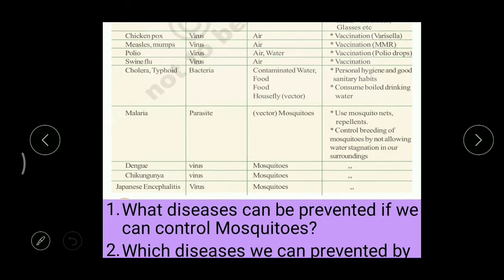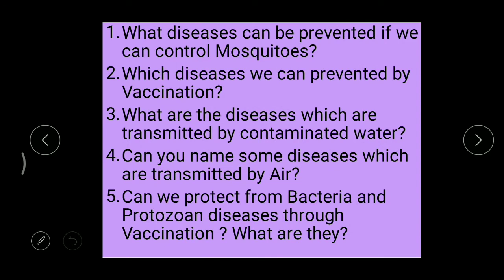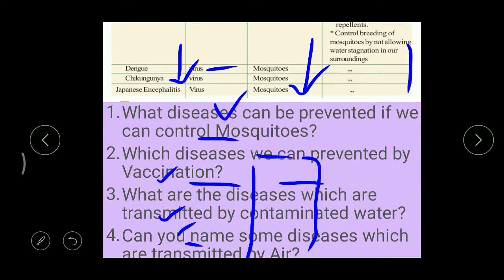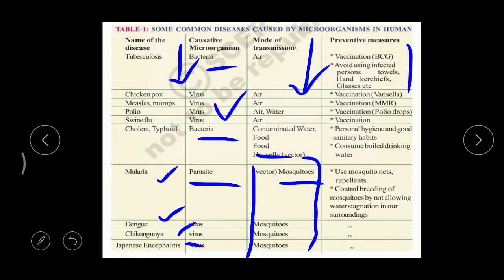Now let's see the next question. Which disease can we prevent by vaccination? You know what is meant by this? When we take vaccines, which disease can we control? So let's see. Observe the last column, vaccination. What is the first one? That is BCG, which means Bacillus Calmette-Guerin. So that can control tuberculosis.